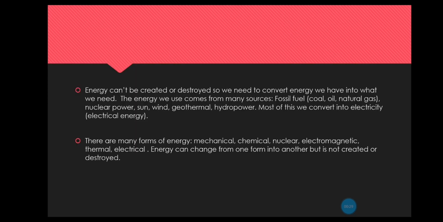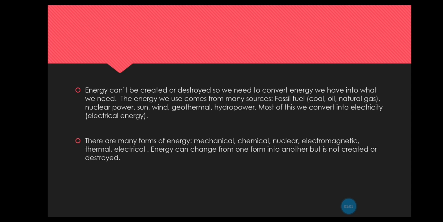So, energy cannot be created or destroyed. So, we need to convert the energy we have into what we need. The energy we use comes from many sources: fossil fuel, coal, oil, natural gas, nuclear power, sun, wind, geothermal, hydropower. Most of this we convert into electricity, which is the electrical energy. So we don't create energy, we change a form of energy into another form that we need.